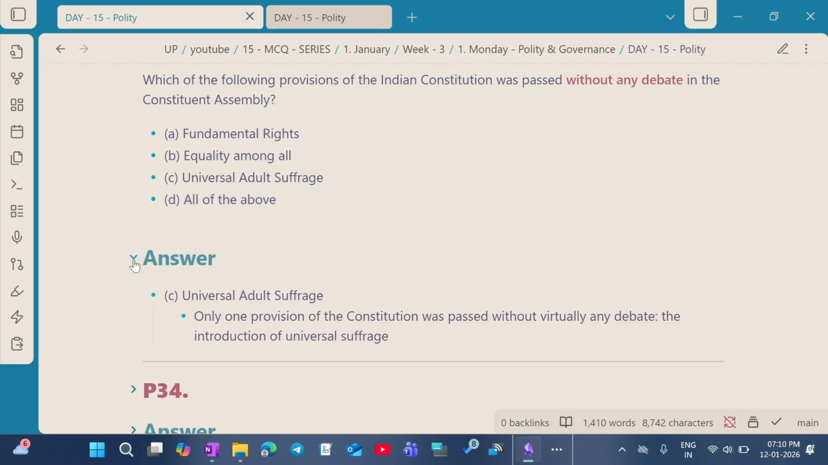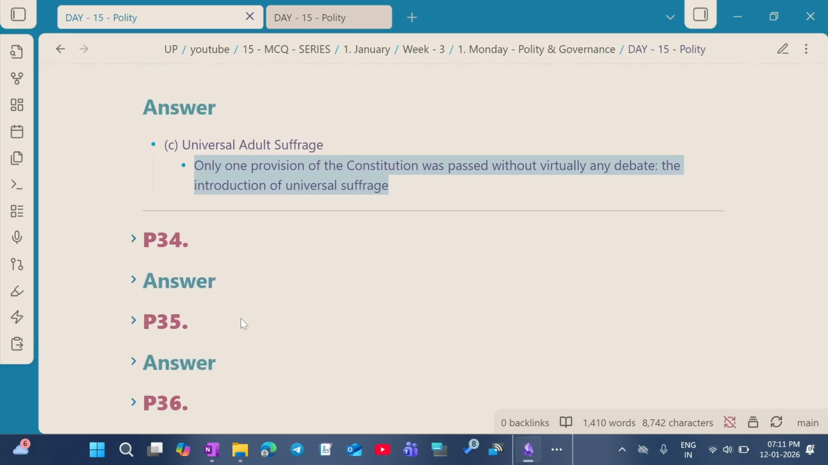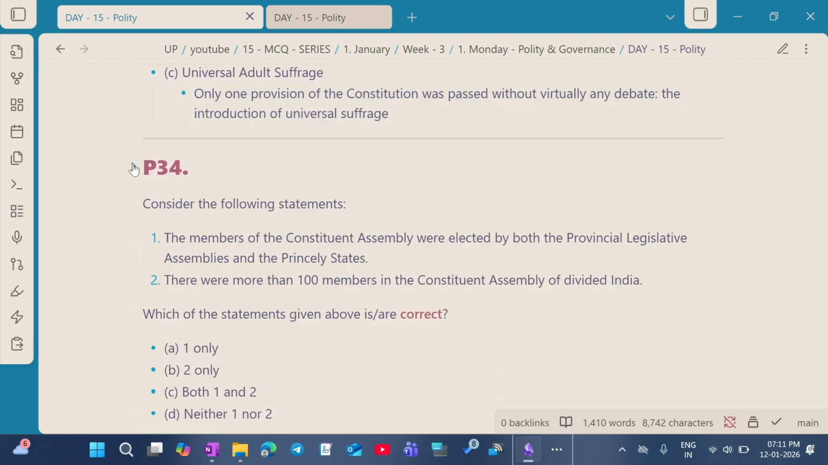The correct answer for this question is option C, universal adult suffrage. Only one provision of the Indian Constitution was passed virtually without any debate, the introduction of universal adult suffrage.